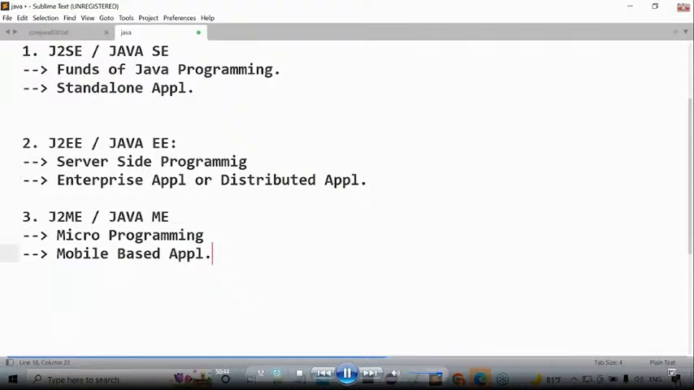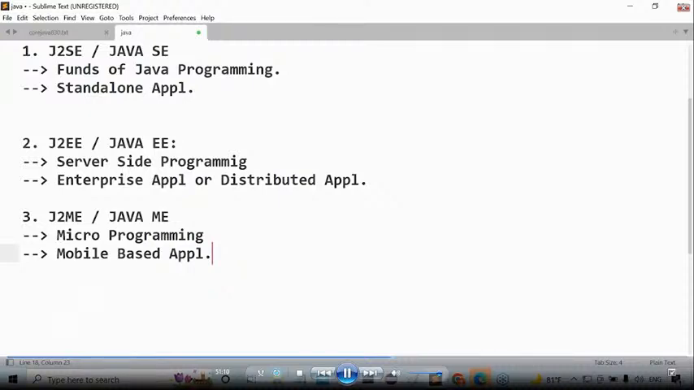Sir, I know what a standalone application is. If we design and execute any application without using client server architecture, or without distributing application logic over multiple machines, that is called a standalone application. That I understood. What is a distributed application? If we design and execute any application on the basis of client server architecture by distributing application logic over multiple machines, then it is a distributed application or enterprise application. Up to these two, I understood. Can you define what is a mobile based application? What exactly is the meaning of mobile based application?